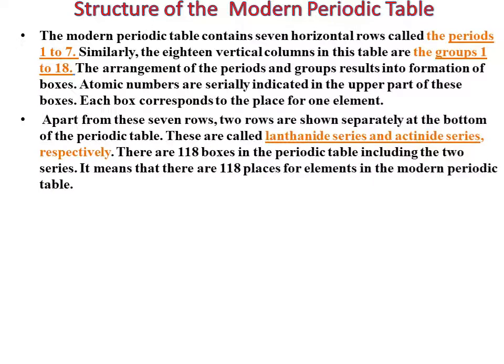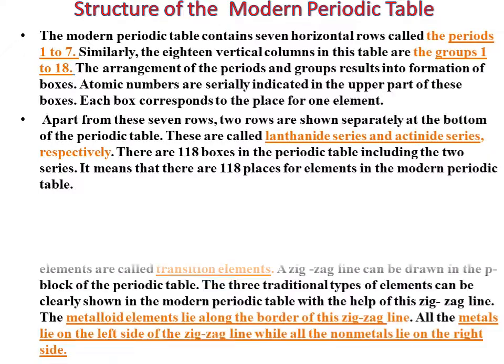Apart from these 7 rows, 2 rows are shown separately at the bottom of the periodic table. These are called the lanthanide series and actinide series respectively. There are 118 boxes in the periodic table including the 2 series. It means that there are 118 places for elements in the modern periodic table.